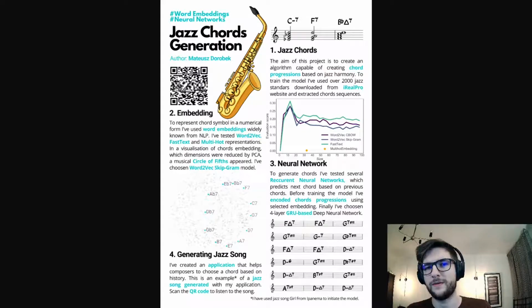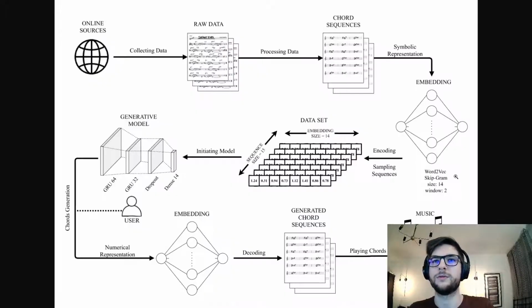Today I would like to tell you about my poster on Jazz chords generation. In this project I've used two types of neural networks. First of them is an embedding neural network, which I used to encode symbolical representation of chords into numerical form. And the other one was a recurrent neural network, which I used to generate sequences of chords. Let me show you how I use all these networks in the whole system.